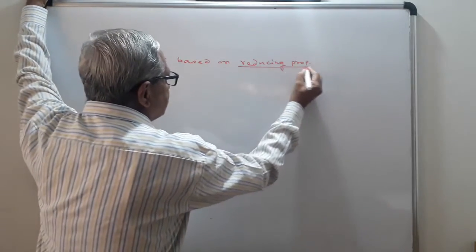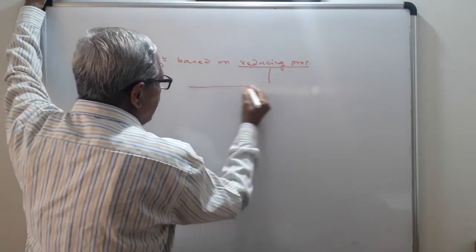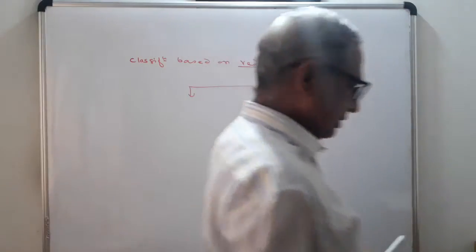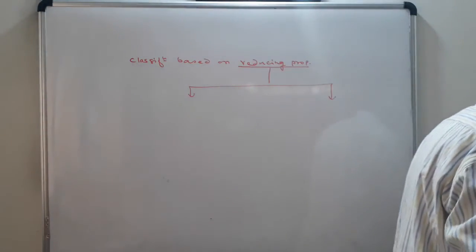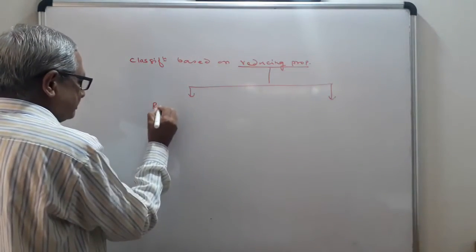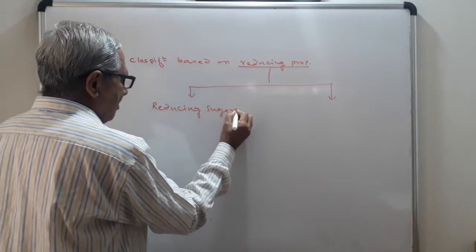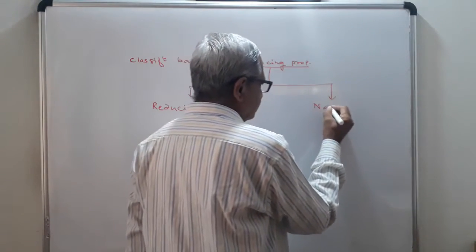See, on the basis of reducing property, they are again classified into two groups. One is the reducing sugars and second one is the non-reducing sugars.